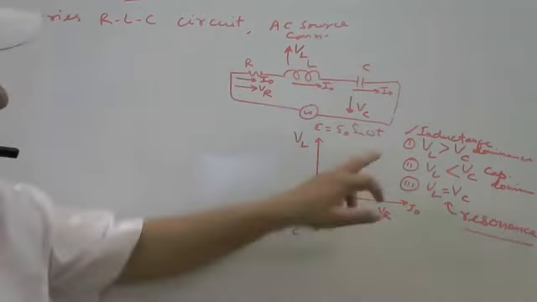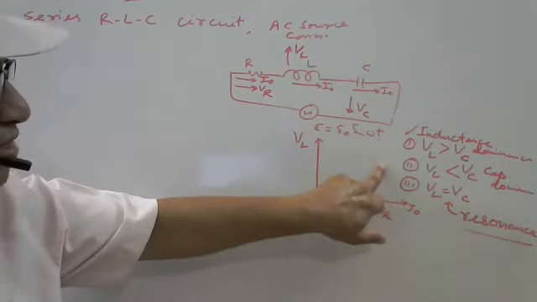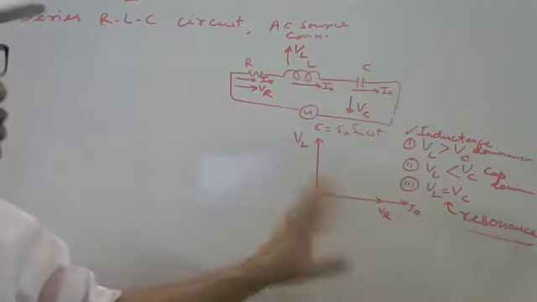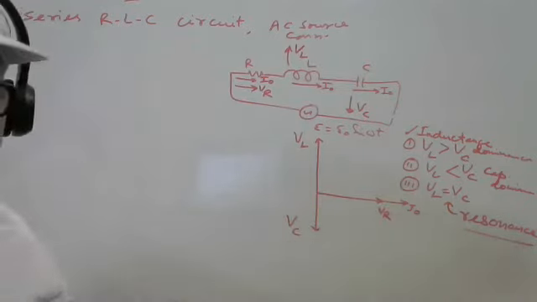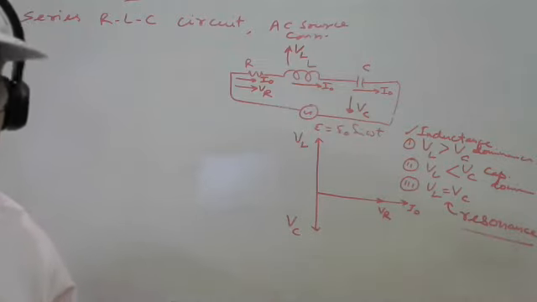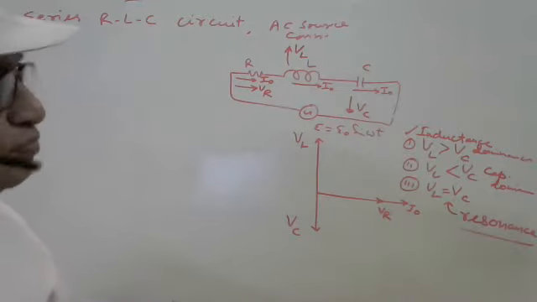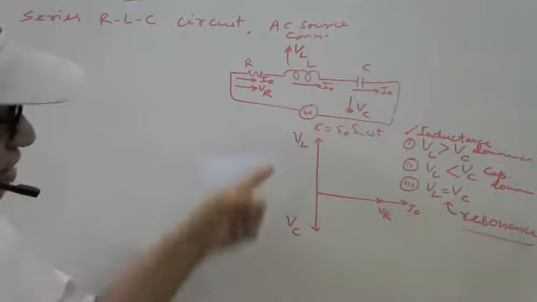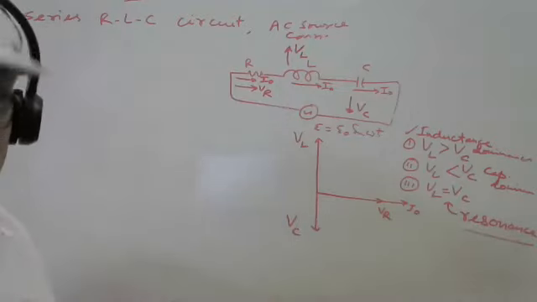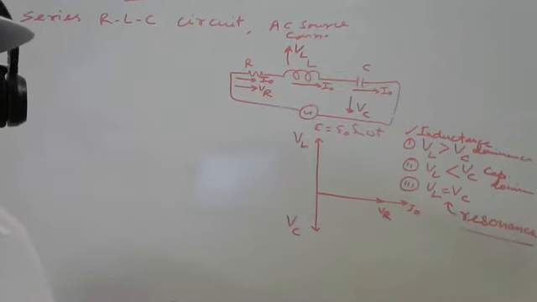But if it is inductive dominance, VL is more than VC. If VL is less than VC, it is capacitive dominance. If there is no dominance, it is called the resonance condition. Suppose I am taking the first case where VL is more than VC. A little bit you can see in this diagram also, VL is a little bit more than VC.